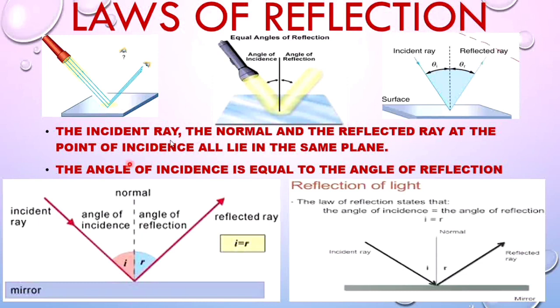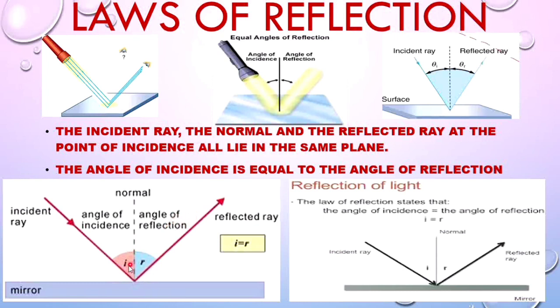So what do the two laws state? The incident ray, the normal, the reflected ray, and the point of incidence all lie in the same plane. This is the angle of incidence, represented by small i, and the angle of reflection, small r.